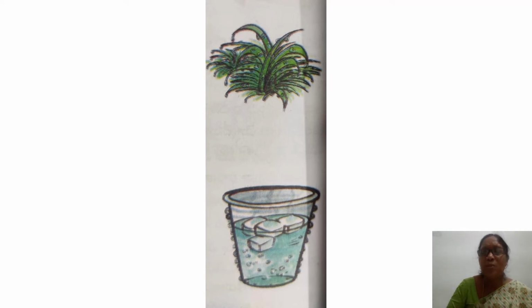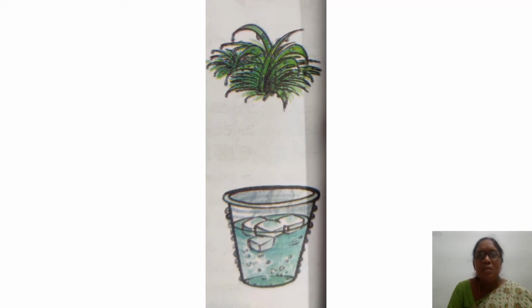Through transpiration, through the stomata, water is coming out. Then what happens? Outside in winter, it is cold. Due to the low temperature, due to the coldness, this water changes into dewdrops. We call it dewdrops.